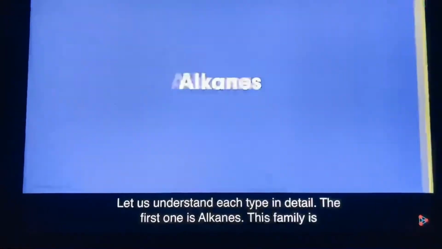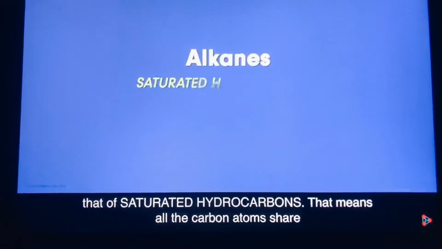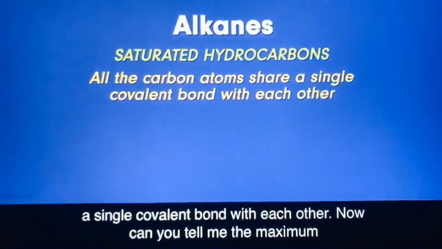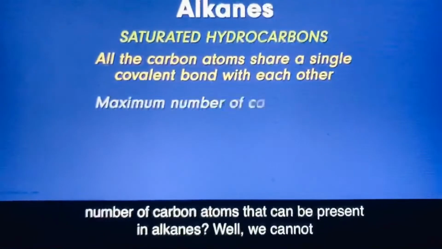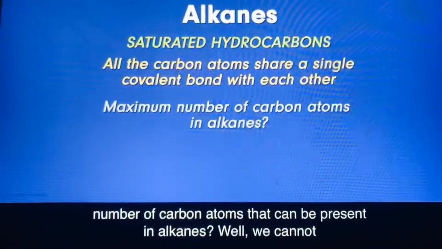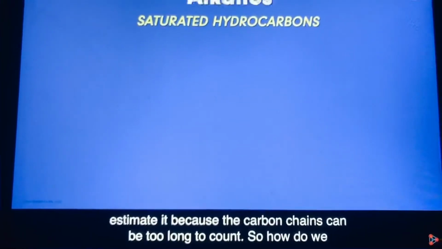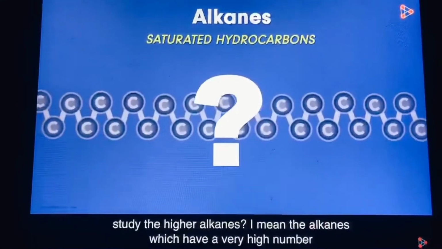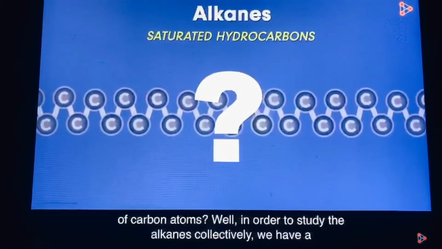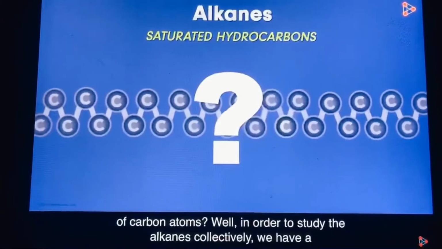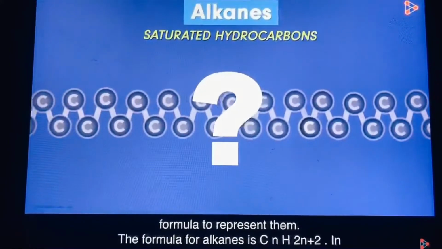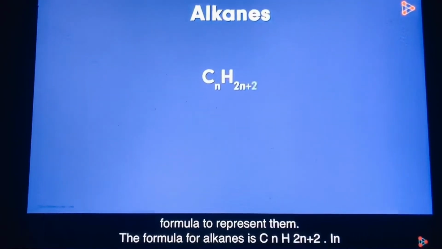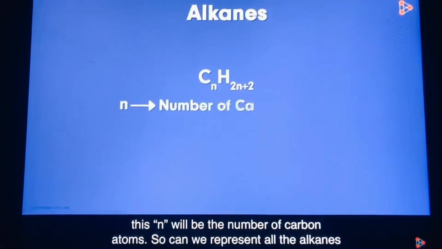Let's understand each type in detail. The first one is alkanes. This family is that of saturated hydrocarbons, which means all the carbon atoms share a single covalent bond with each other. Can you tell me the maximum number of carbon atoms that can be present in alkanes? We cannot estimate it because the carbon chains can be too long to count. So how do we study the higher alkanes? In order to study the alkanes collectively, we have a formula to represent them. The formula for alkanes is CnH2n+2. In this, n is the number of carbon atoms.